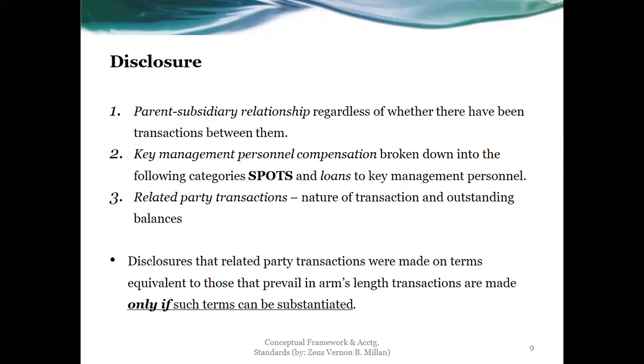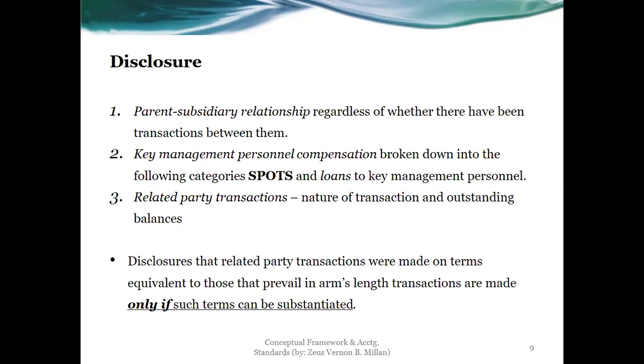The transaction is done at arm's length, normally because they are not related. So disclosures that related party transactions were made similarly to arm's length transactions, meaning with an outside party or a third party, shall be made if such terms can be substantiated, meaning we can really provide the details about that and we have proofs or evidences if asked from us.